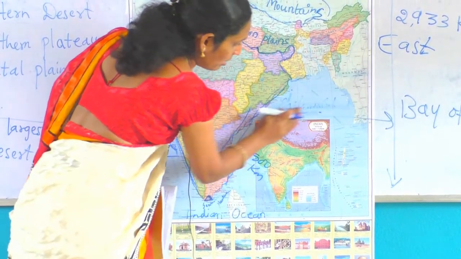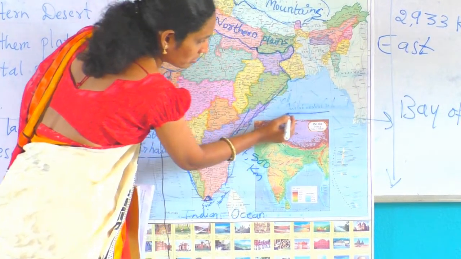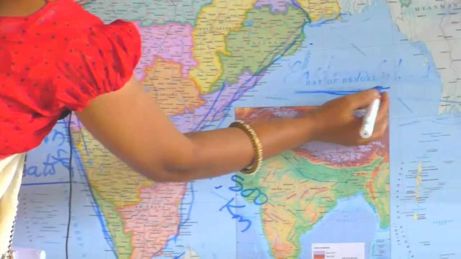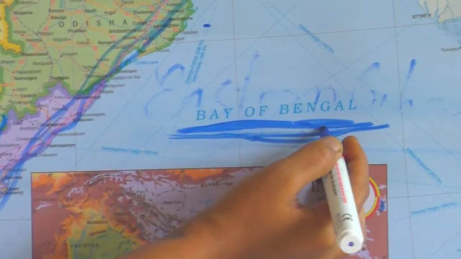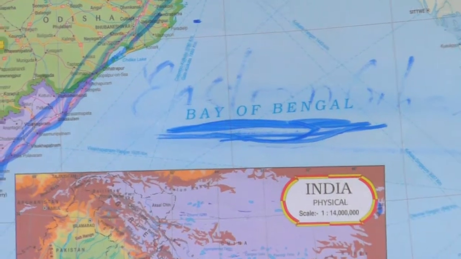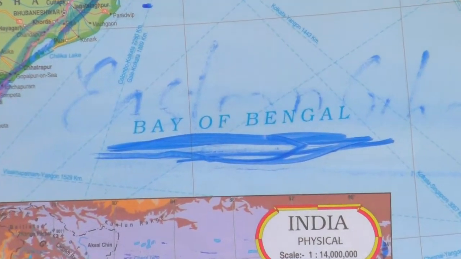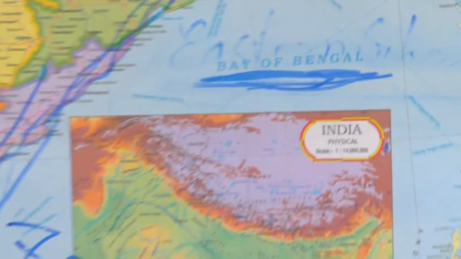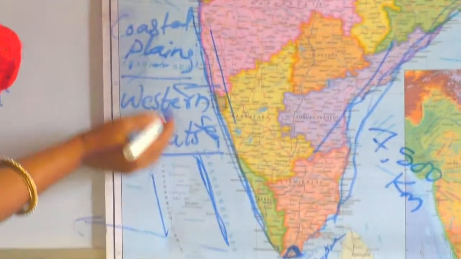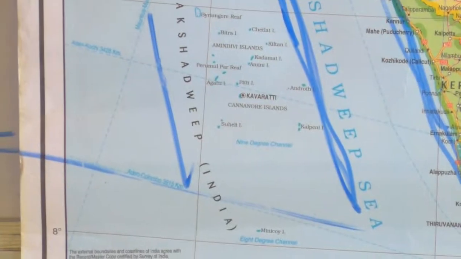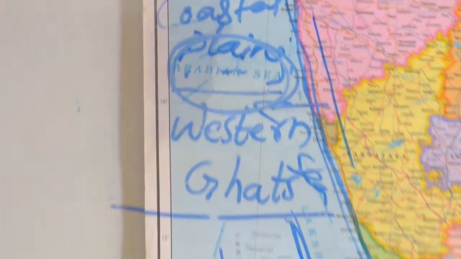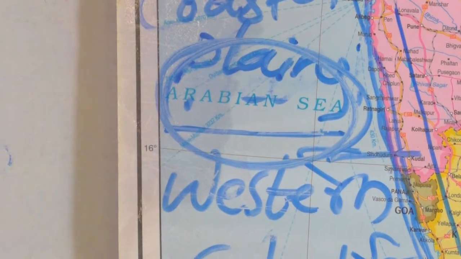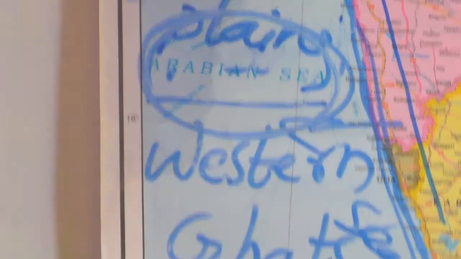See, you are seeing here Bay of Bengal. See, this is a Bay of Bengal. Okay. Here it is around Lakshadweep Sea. See, Lakshadweep Island. We call it as Lakshadweep Island. It is near Arabian Sea. The Andaman and Nicobar are the two islands of India. That is a water part.